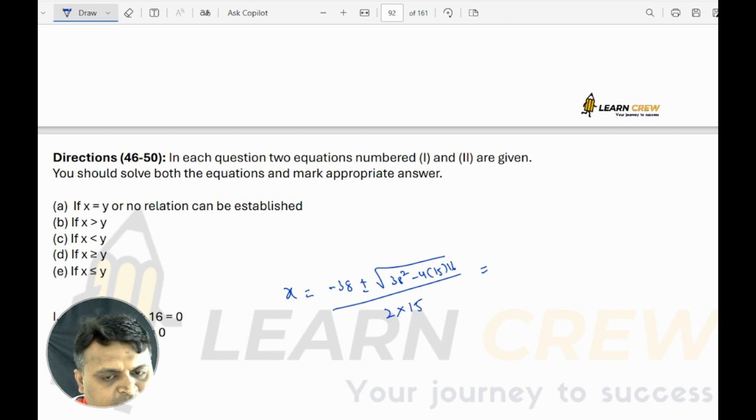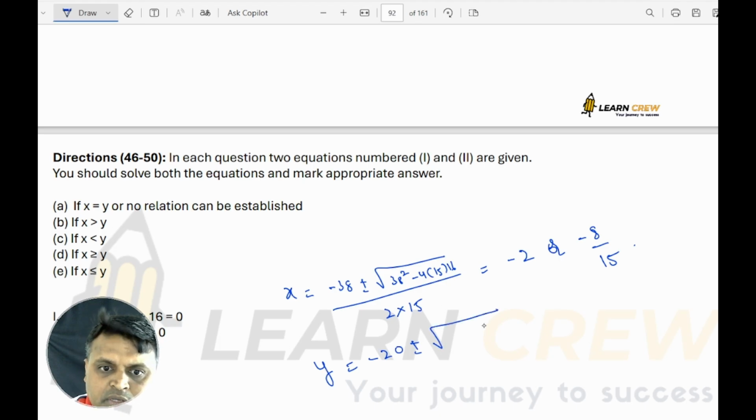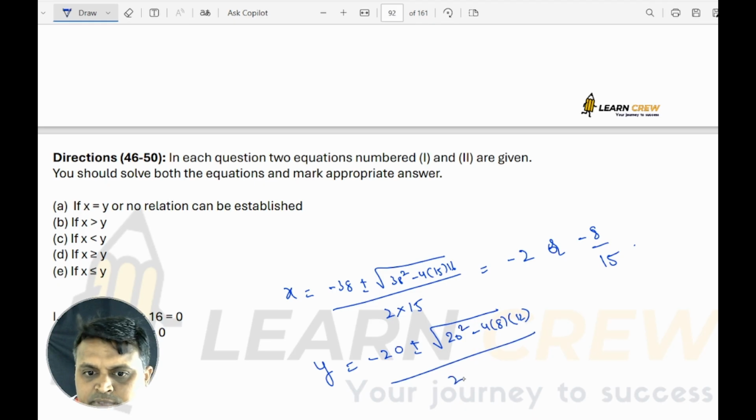I will get (15x plus 8) into (x plus 2). So I will get x as minus 2 or minus 8 by 15. Then what about y? Y is minus b plus or minus root over b square minus 4ac by 2a. Without doing this also I can do it: 8 times 12 is 96, 96 is the product, so sum is 20.